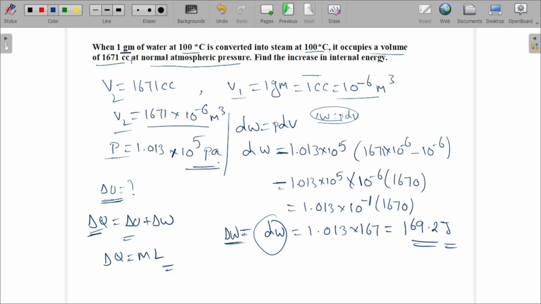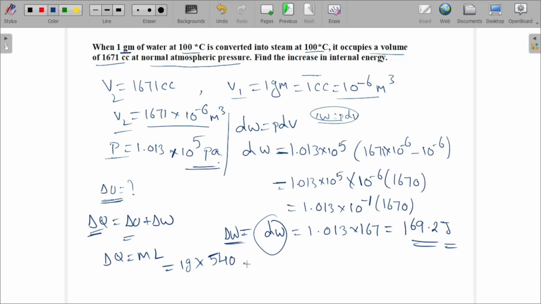How much mass is it? 1 gram. And what is the latent heat of vaporization of steam? It's 540 calories per gram.